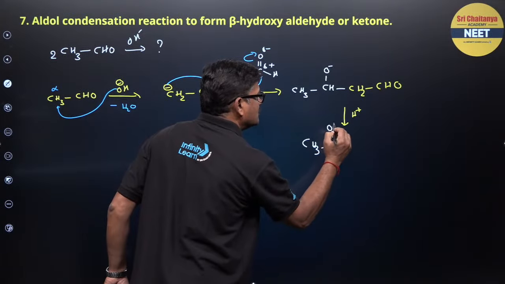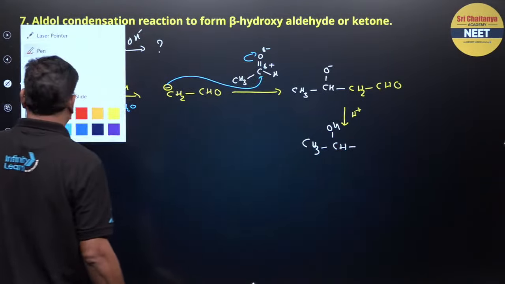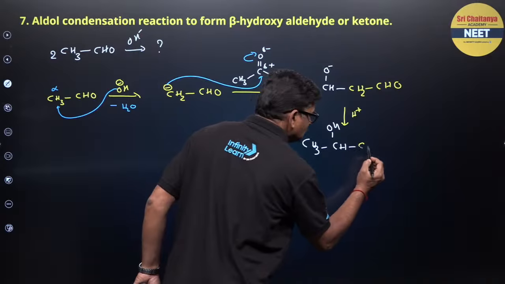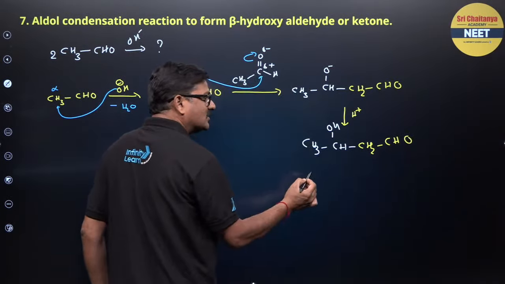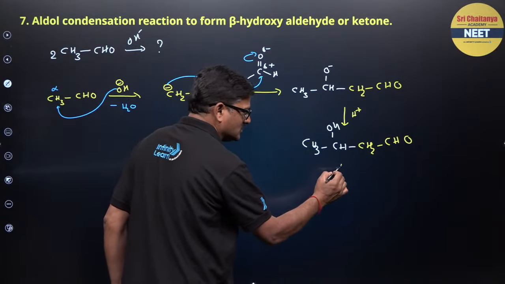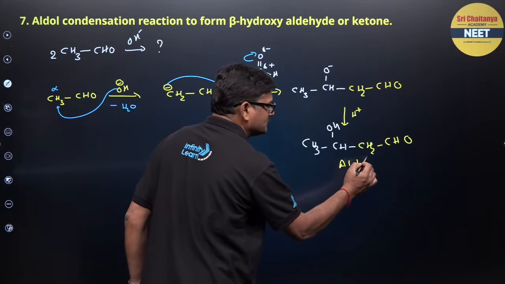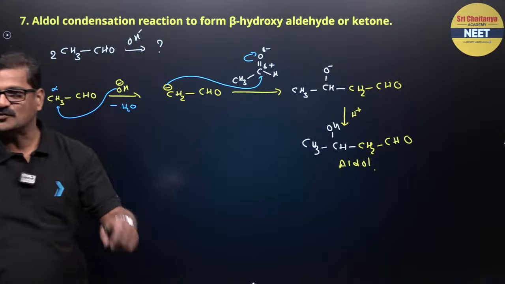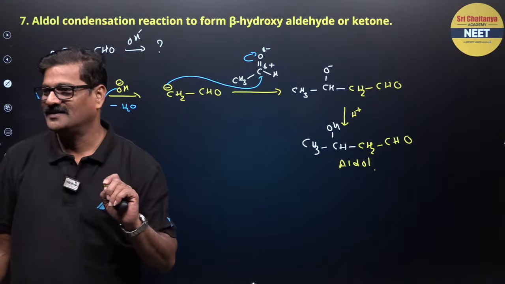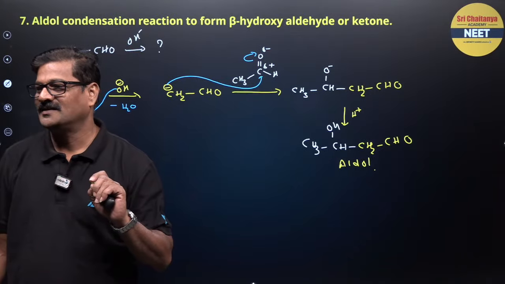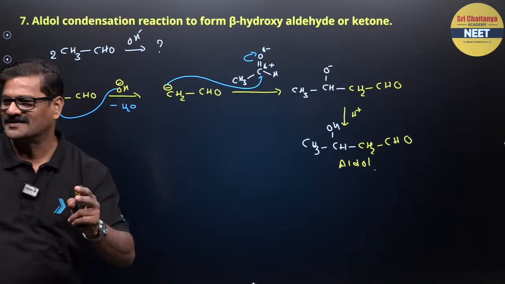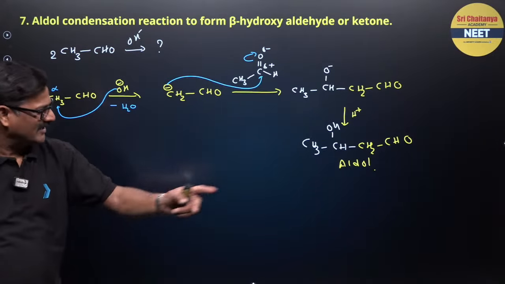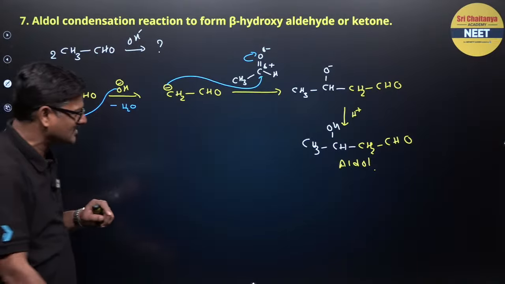Okay, now it is hydrolyzed to give you the product like this: CH3, CH and OH, and it is going to be CH2, CHO. This is what is called beta hydroxycarbonyl. This is what is called aldol, right? Okay, let us talk about this aldol condensation.